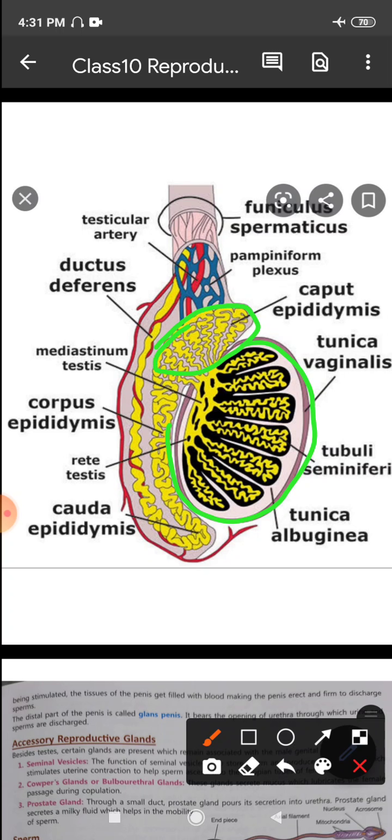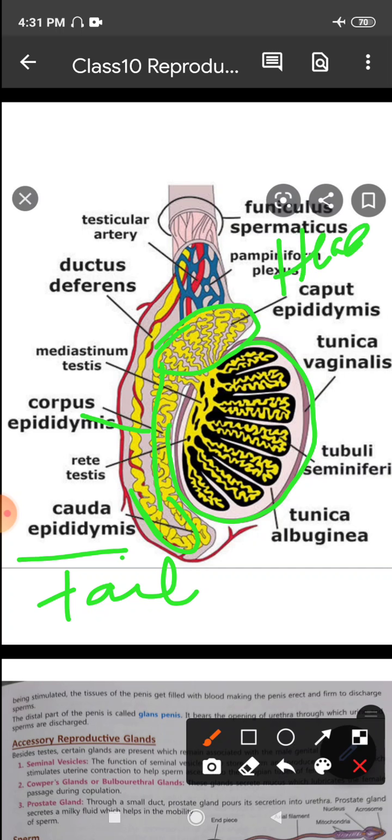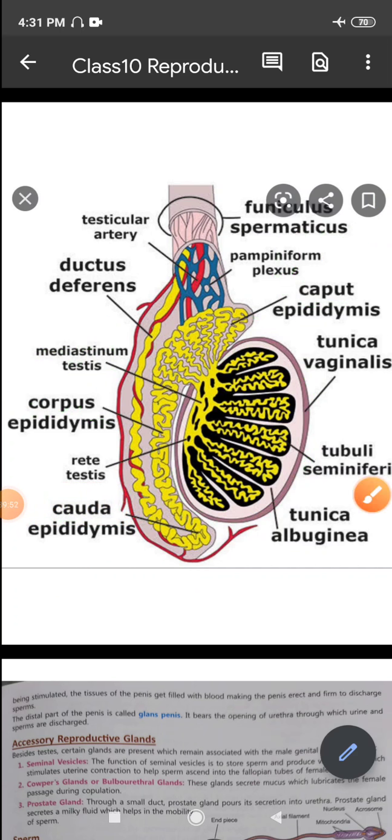The lower part here is known as the corpus or the body of the epididymis, and the end region of the epididymis is known as the cauda or the tail region. Head is the caput, body is the corpus, and tail is the cauda, right? So that's about the epididymis.